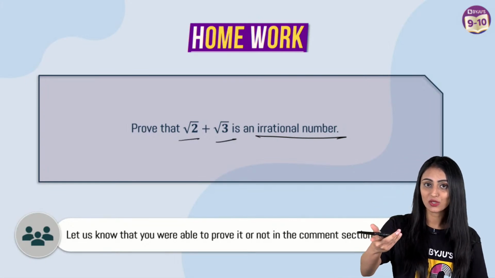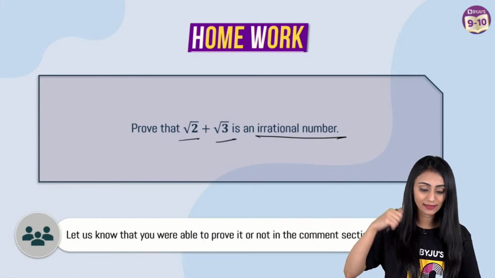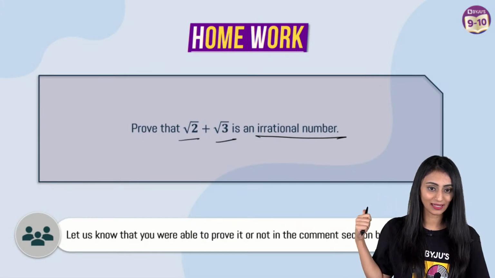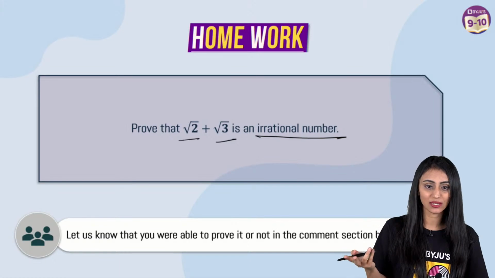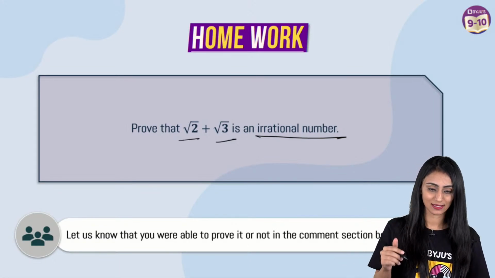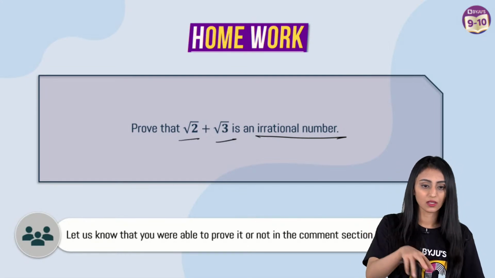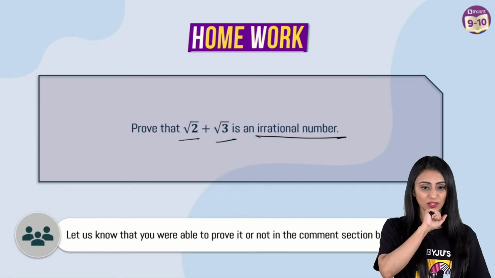So we saw how to prove root 2 irrational. We saw how to prove 2 plus root 3 irrational. In the same manner you can do this, right? Try solving this after this session and let me know in the comment section: were you able to do it or not? Yes. So Mohammed Zaid, we are not just assuming that root 3 is, yes. First we are assuming that it is rational, right?